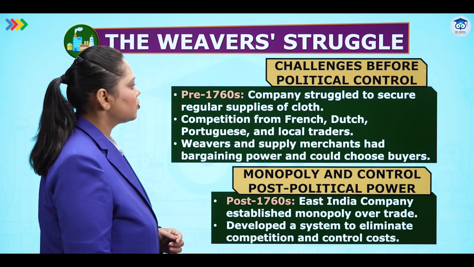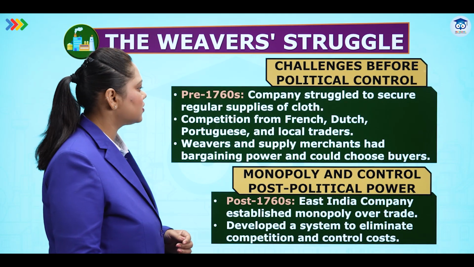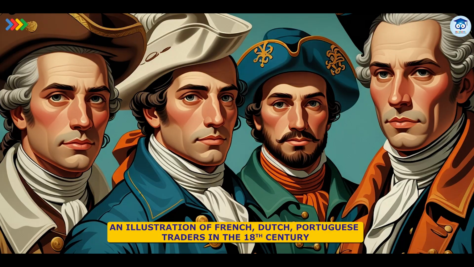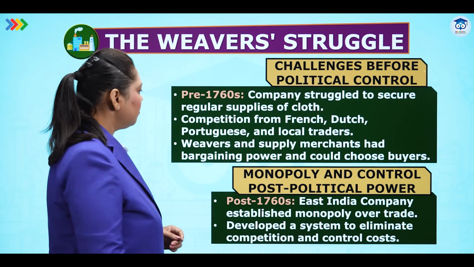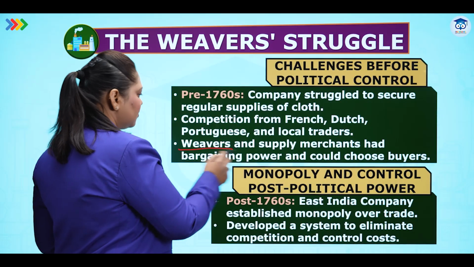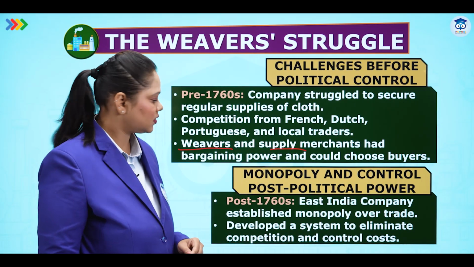Challenges before political control. Pre-1760s, companies struggled to secure regular supplies of cloth. Why? We've got competition from the French, the Dutch, the Portuguese, and also local traders. Weavers and supply merchants had bargaining power and could choose their buyers. So now, pre-1760s, we see that the weavers and the merchants had more control on their products.